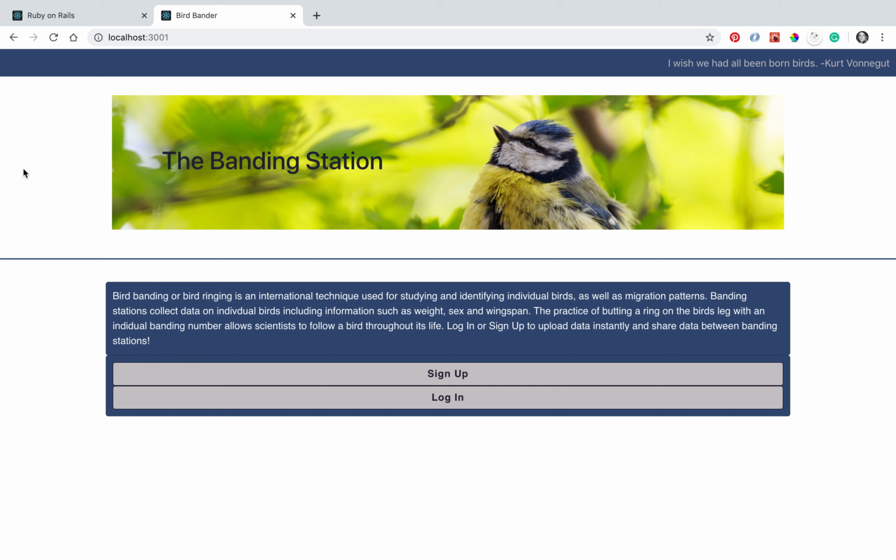And then also, while you are banding them, you take information about them, including their weight, their wingspan, the amount of fat they have on them, and other information such as sex.